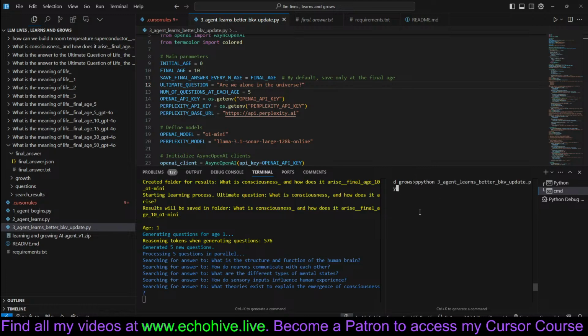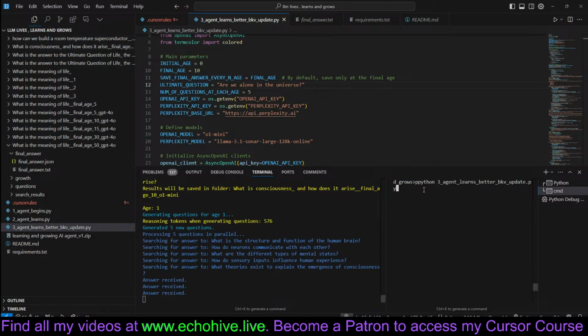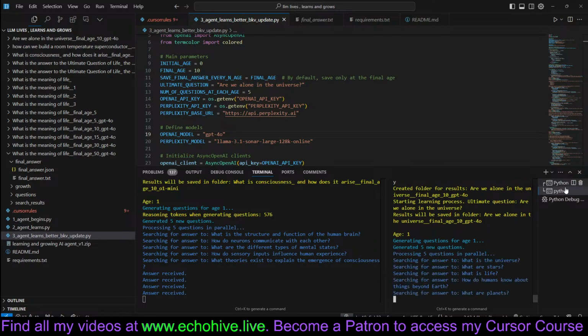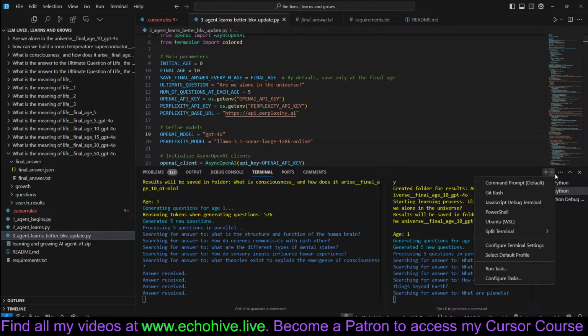new insights. You can also ask complex questions as well, such as how to build a room temperature superconductor, trying to tap into O1 Mini's reasoning. For this one, let's use GPT-4o, actually. Let's get that going, and it'll all create its folder structures automatically. So we'll take a look at that.